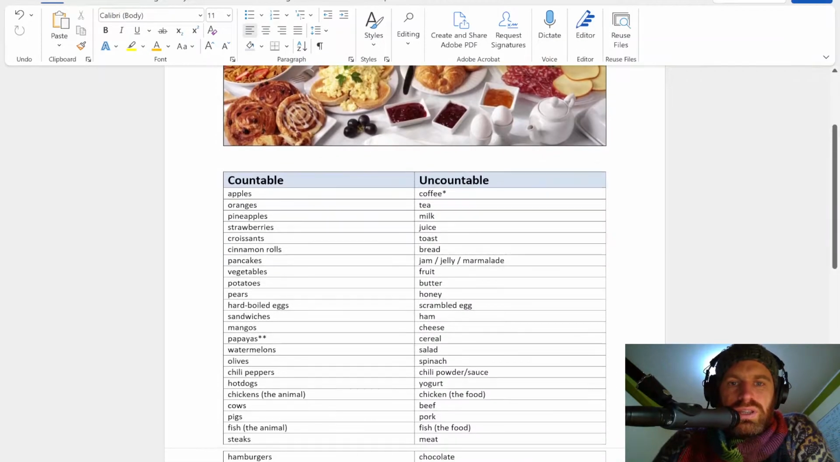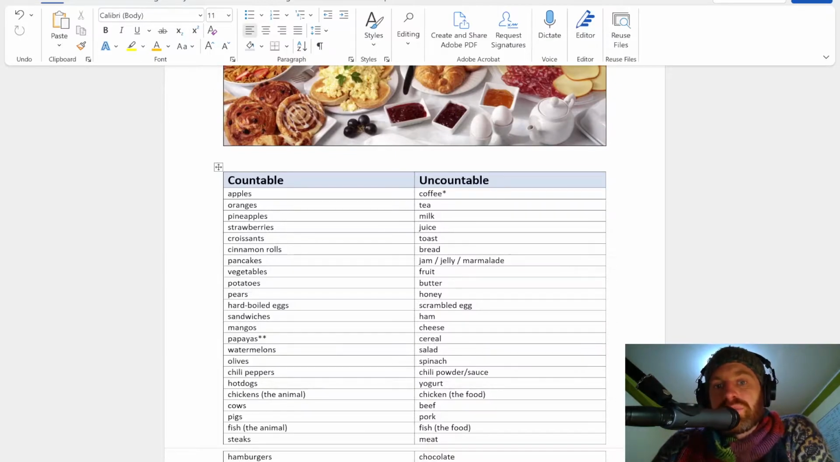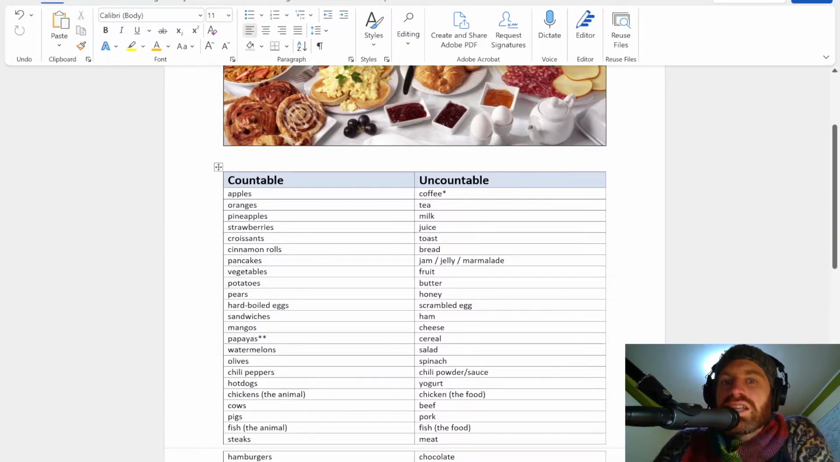For example, the important ones in this are really the uncountable because the majority of nouns in English are countable and the uncountable ones are the exception. So I really recommend that you memorize the uncountable nouns in this list. And if you know this, you'll do much, much better in future classes.